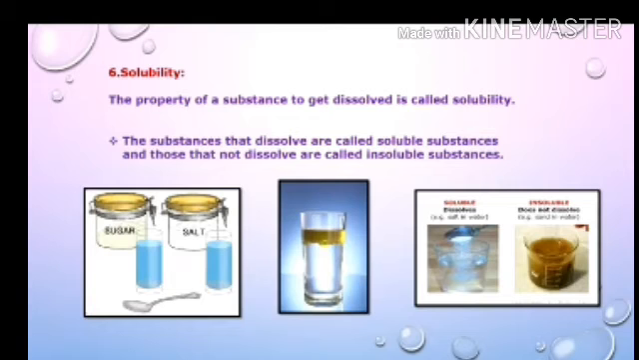Now some solid substances dissolve in a particular liquid. If a solid does not dissolve in a liquid, it is said to be insoluble. For example, salt is soluble in water but insoluble in kerosene.